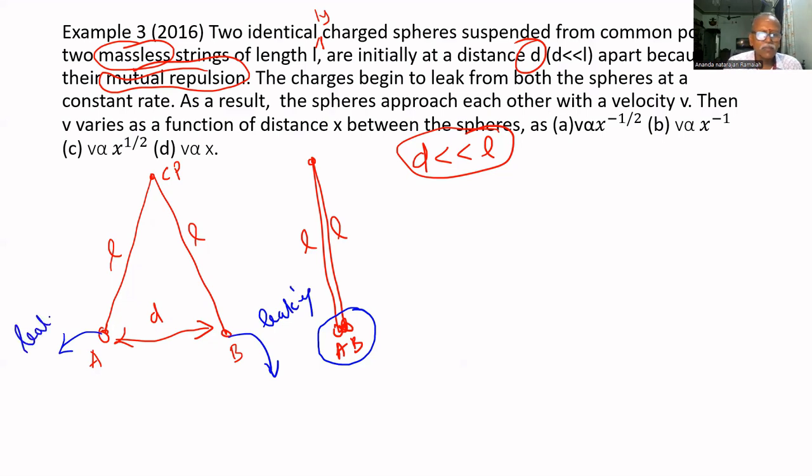Leaking means charge is reducing. It becomes neutral, it goes towards neutral. That's why what will happen? A will move towards this, B will move towards this.